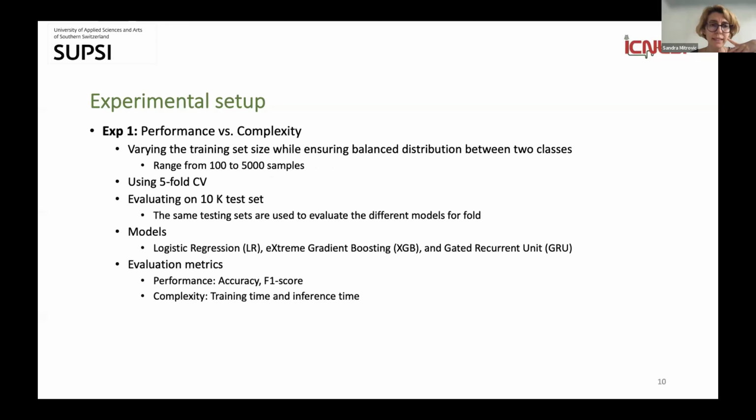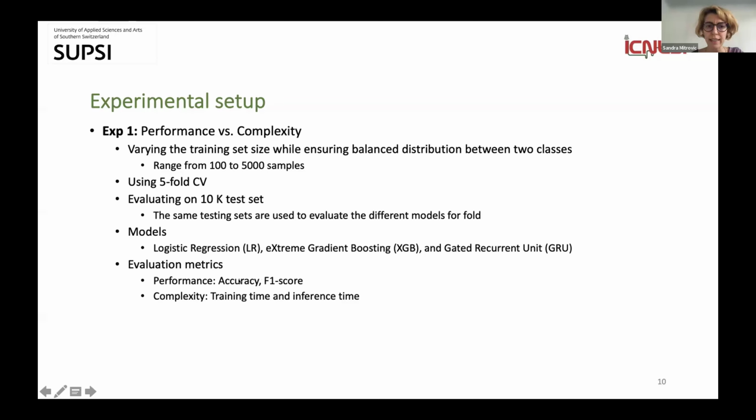For the experimental setup, maybe in the interest of time, I will not go into many details. Maybe the most important thing to say is that we used 5-fold cross-validation, and we considered 3 different models: logistic regression, extreme gradient boosting, and gated recurrent unit.